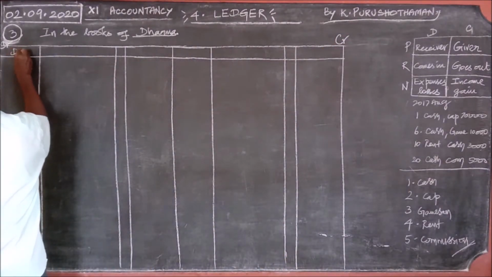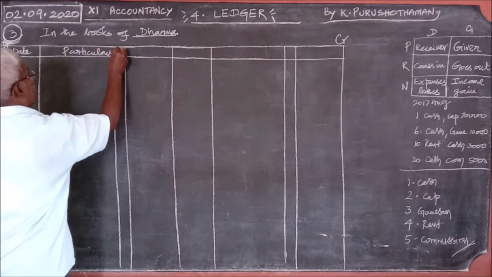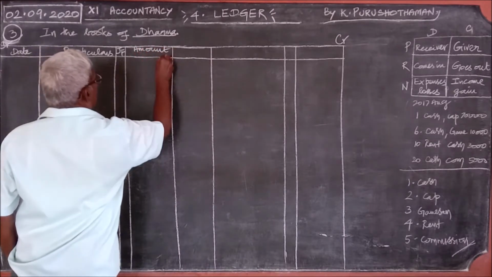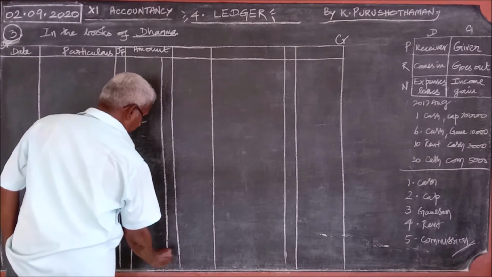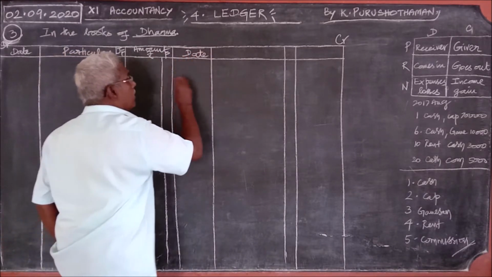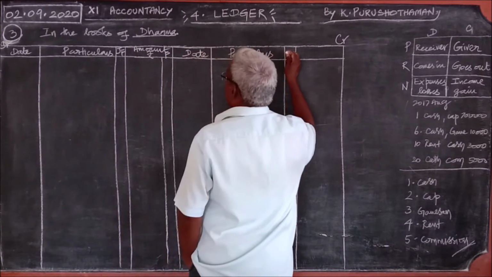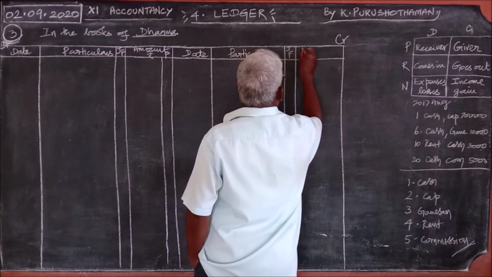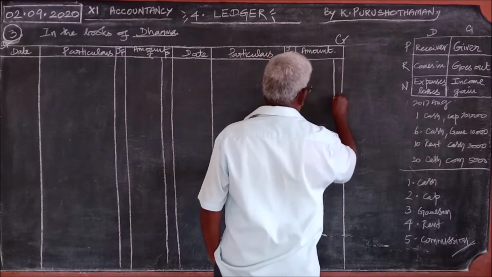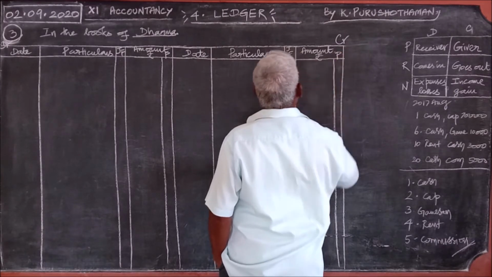Then, as usual, the format: date, particulars, JF, amount, rupees; date, particulars, JF, amount, rupees.